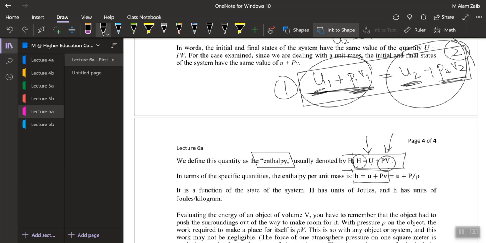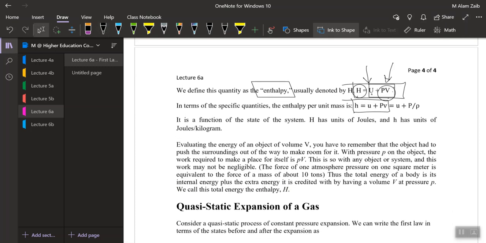So enthalpy is only defined when both energies, internal energy and flow energy, are present inside the system. So enthalpy is a property defined as the sum of internal energy and flow energy.